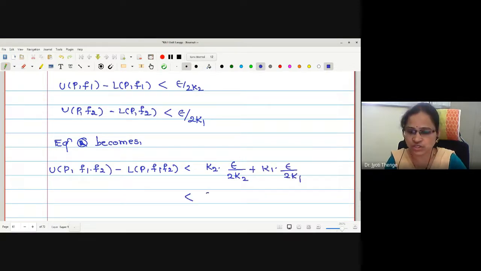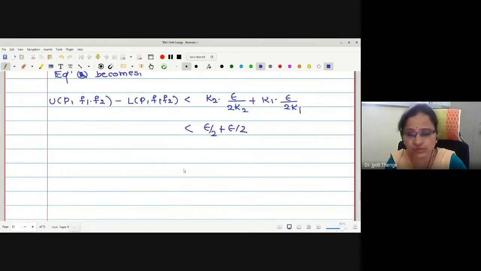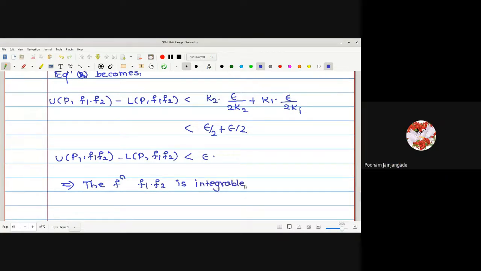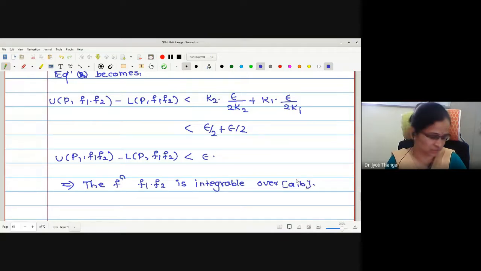Now here you can check this remains with epsilon by 2. This is also epsilon by 2. And finally we will get this as less than epsilon. Therefore we have proved that the function f1 dot f2 is integrable over the interval AB. If you have any difficulty, you can ask me.